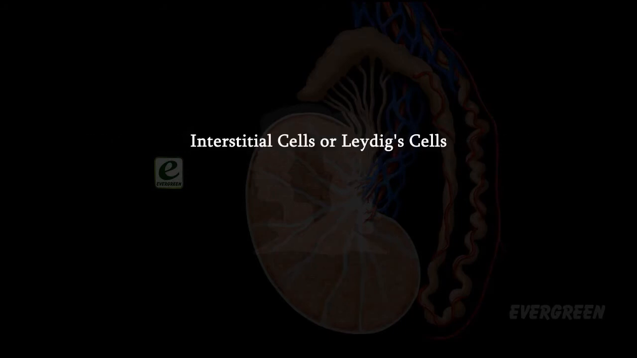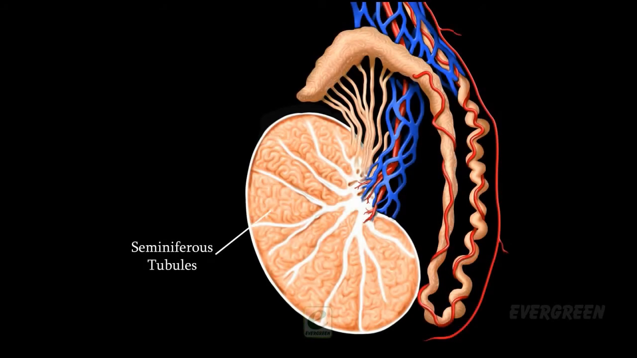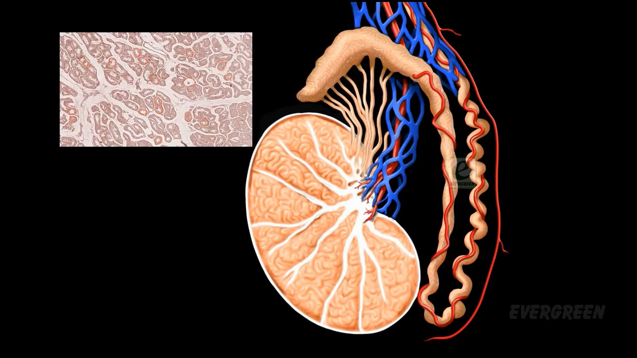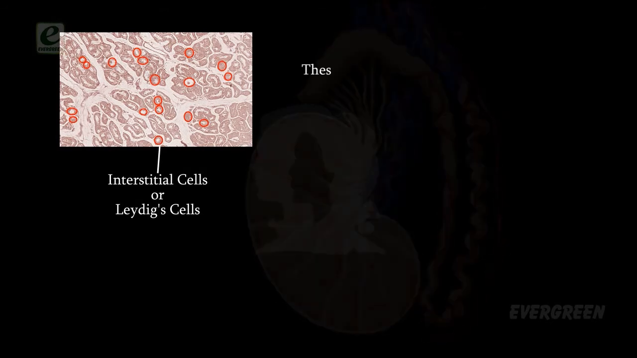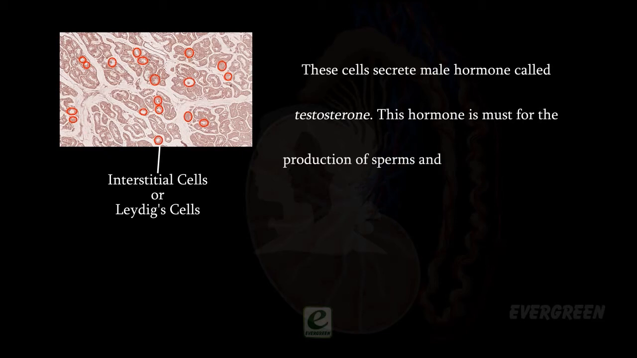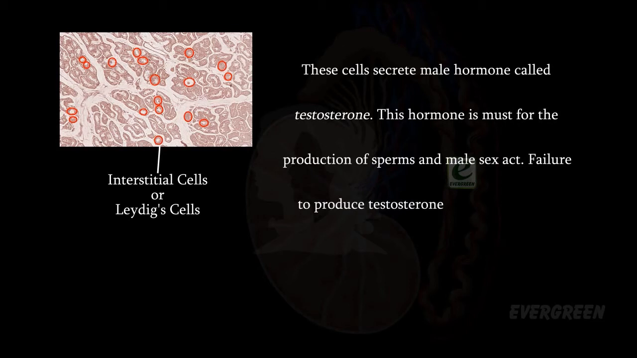Kids, let us study the second structure, which is essential for reproduction. Interstitial cells or Leydig cells. Between the seminiferous tubules are present groups of rounded cells called interstitial or Leydig cells. These cells secrete the male hormone called testosterone. This hormone is a must for the production of sperms and the male sex act. Failure to produce testosterone causes impotency.